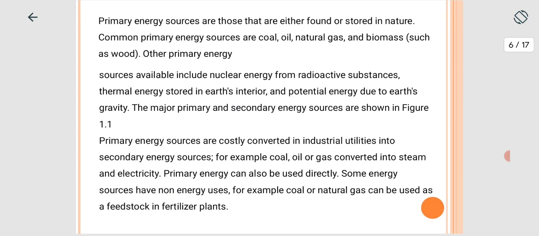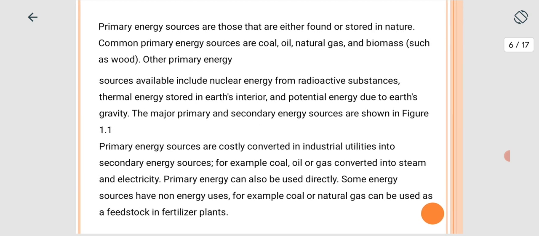Now, primary energy sources are those either found or stored in nature. The common primary sources are coal, oil, natural gas, and biomass such as wood. Other primary energy sources available include nuclear energy from radioactive substances, thermal energy stored in the earth's interior, and potential energy due to earth's gravity. The major primary and secondary sources are shown in the figure.